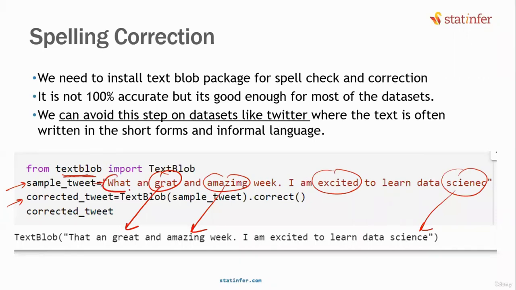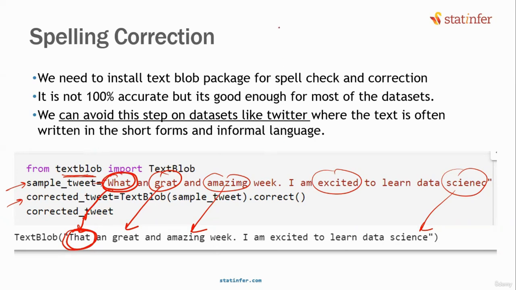If you look at this, what has been converted to that? What has been converted to that? Now, is it really a spelling correction? There was an assumption made by TextBlob that this is a spelling correction. The person was trying to write that, but he has written what? Don't you think that's a dangerous assumption? Yes or no? That's the reason why spelling correction is not done in the real world.